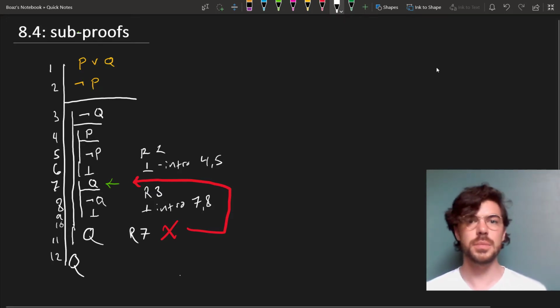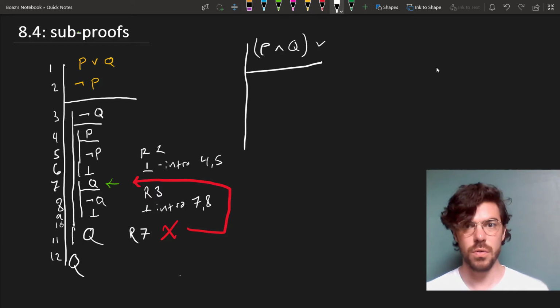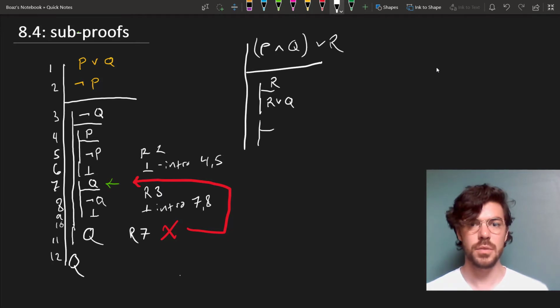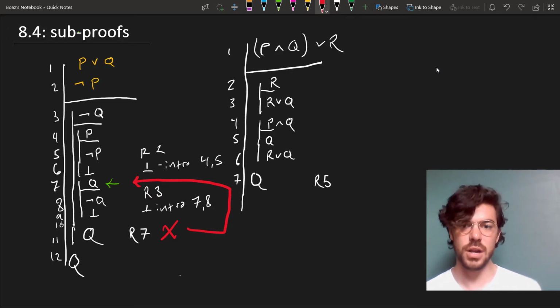Here's a somewhat simpler example of something going wrong. Suppose we have P and Q, or R. Well, we're fine to assume R and derive R or Q. We're fine to assume P and Q, derive Q, and then derive R or Q. We saw a similar proof earlier on. But then suppose, I'm going to number these for clarity, we took this as a proof that Q, reiterating line 5. This is not allowed because we're reaching back into an assumption.